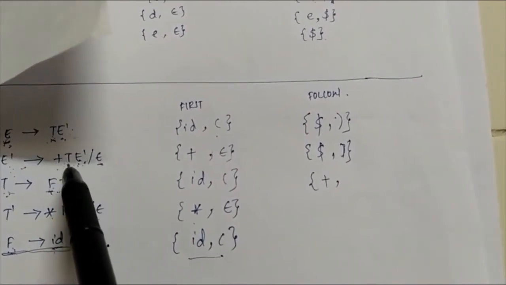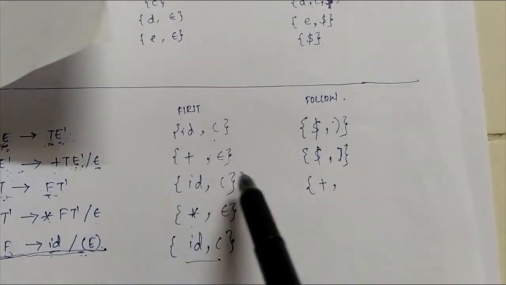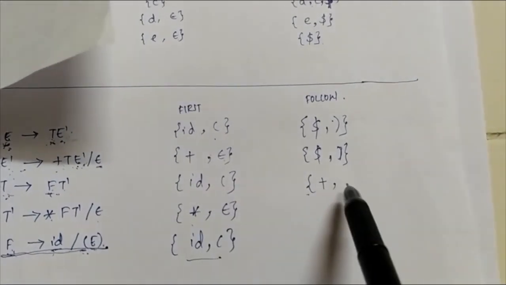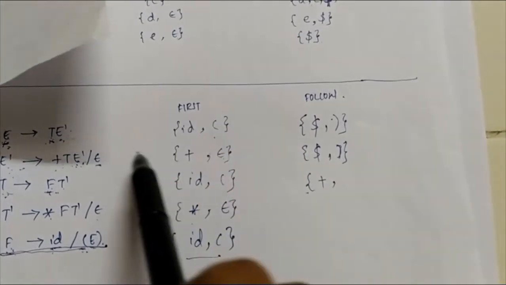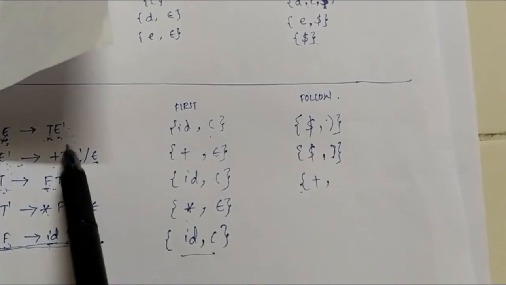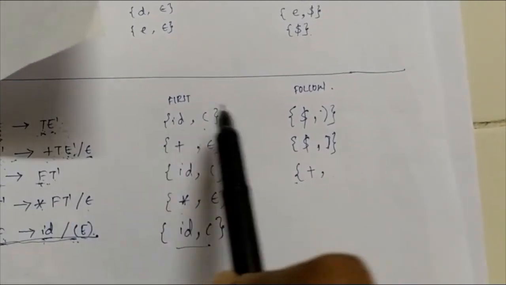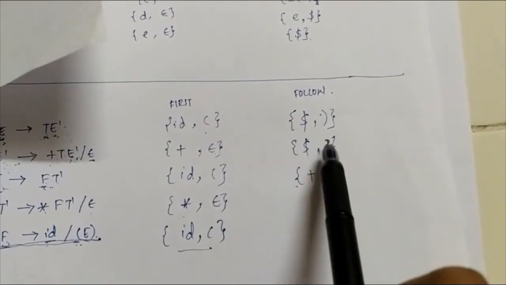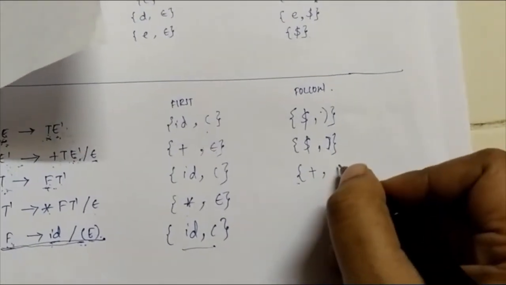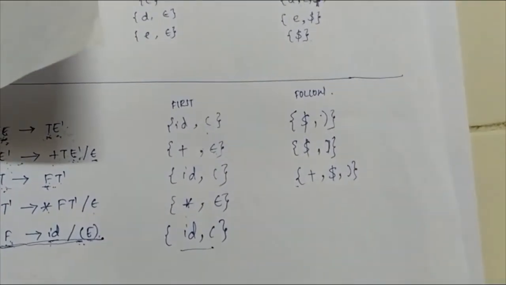So what is first of E dash? First of E dash is plus and epsilon. So write plus here. Since I cannot write epsilon in the follow, I will replace this epsilon here. So the follow of T will become the follow of E dash. So what is the follow of E dash? It is again dollar symbol and closing bracket. So follow of T will be plus, dollar and closing brackets.